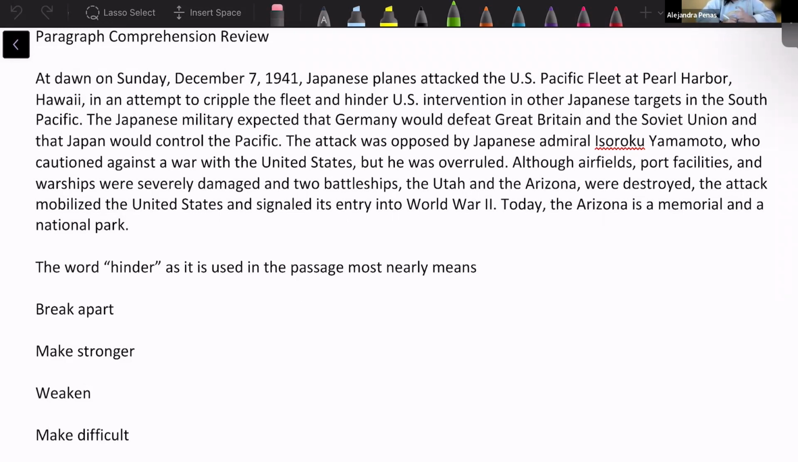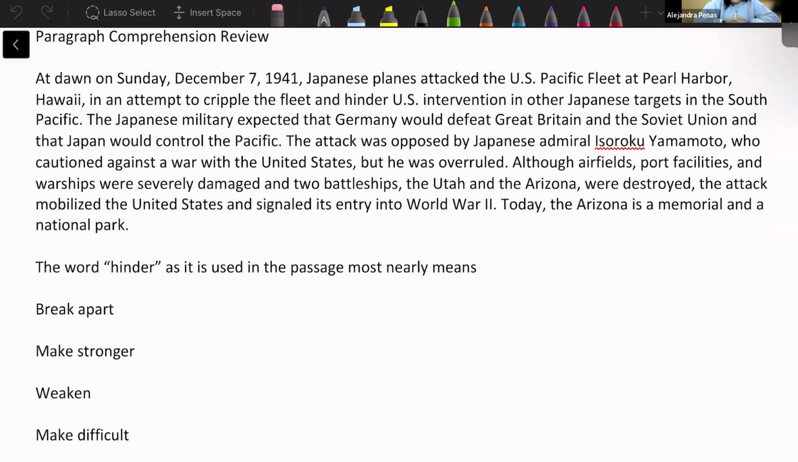So here we have that at dawn, Sunday, December 7th, 1941, Japanese planes attacked the U.S. Pacific Fleet at Pearl Harbor, Hawaii, in an attempt to cripple the fleet and hinder U.S. intervention in other Japanese targets in the South Pacific.